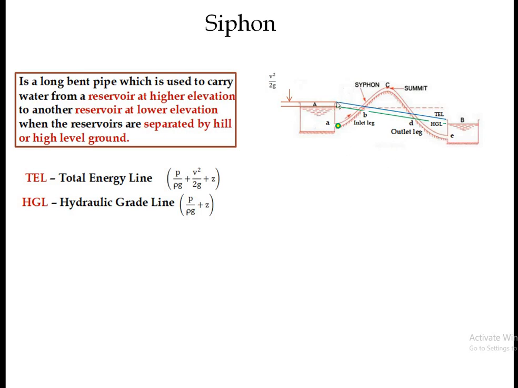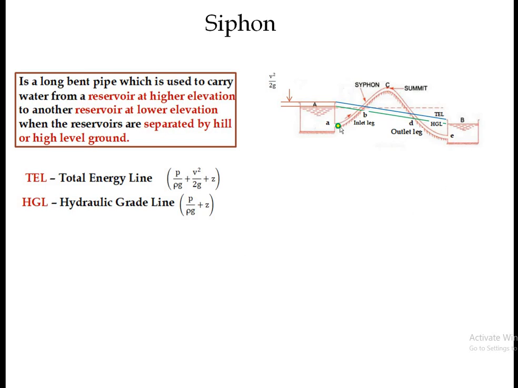When I draw a vertical line from this point of the pipe, the TEL gives the total energy at this point. Suppose another point is here. Again, if I draw a vertical line here, it gives the total energy at this point. So the TEL gives the total energy at each and every section of the pipe.